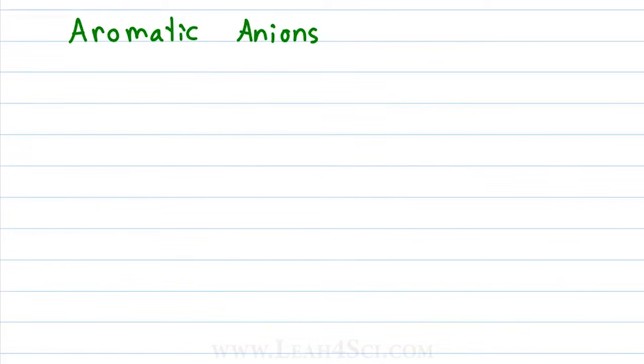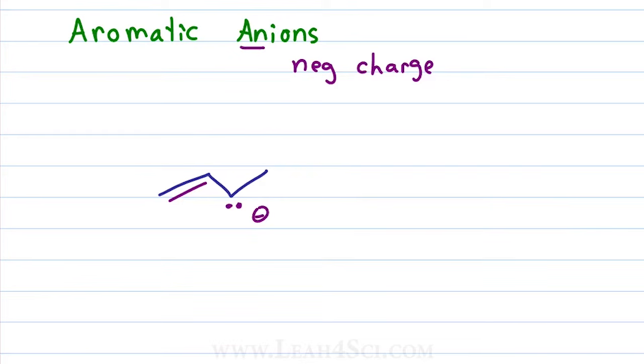Aromatic anions are evaluated the same way, with one difference. An means without, but in this case, it means without or negative because we're dealing with a negative charge. If we have a system with a pi bond next to a carbanion, the negative electrons can resonate towards the pi bond, kicking those electrons, which gives me a resonance structure that now has a pi bond in the middle and a lone electron pair on the left, definitely capable of resonance.